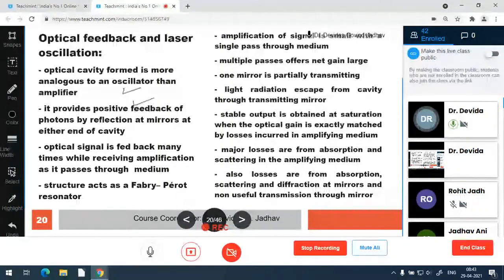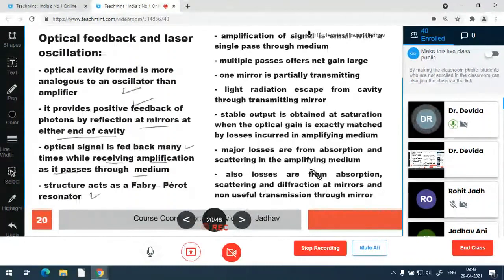So mirrors are providing the output, and some of the photons are fed back to the medium. So this is the feedback. What is feedback? That is photons. It provides the positive feedback of photons by reflecting at the mirrors at either end of the cavity. In circuit theory, the oscillator or amplifier provides current or charge particles as the feedback. So feedback is the electrical signal. Here feedback is the optical signal, photons. So the optical signal is fed back many times while receiving amplification as it passes through the medium.